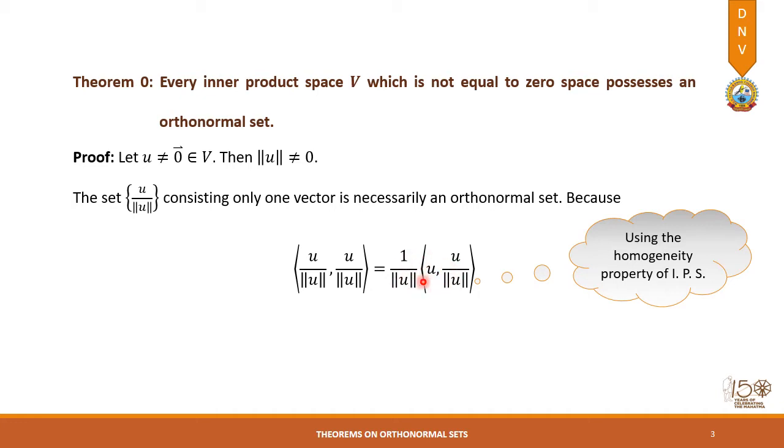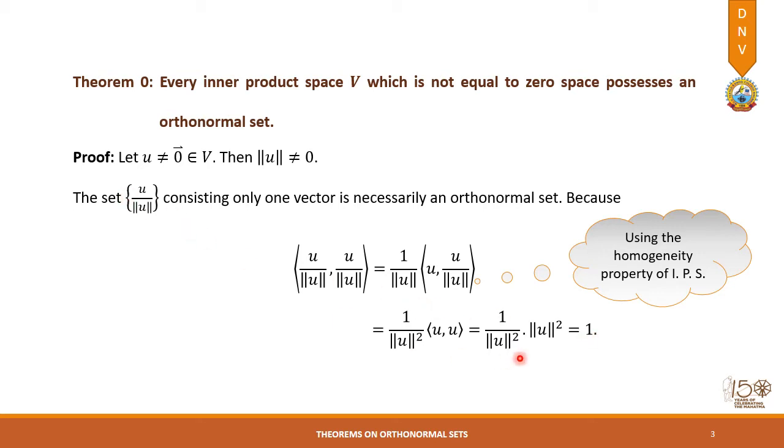We again use the homogeneity property over here, because we are dealing with real inner product spaces. This homogeneity property will take the norm of u outside, and it will be like 1 upon the square of the norm times the inner product of u with u. The inner product of u with u is defined as the square of the norm of the vector. So we can write this as 1 upon norm u squared times norm u squared, and these two get cancelled and we get it equal to 1.